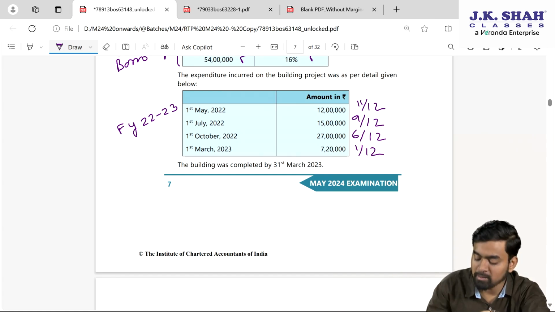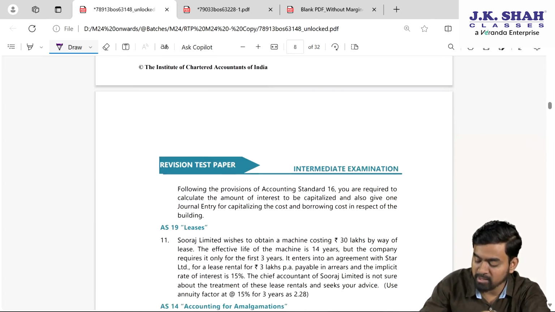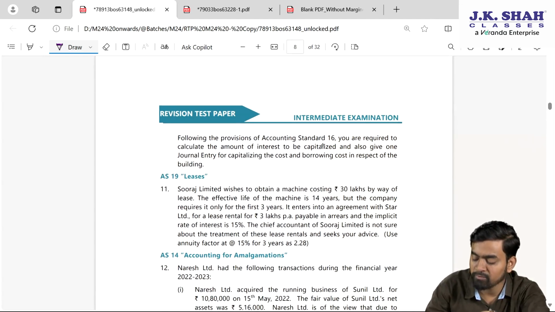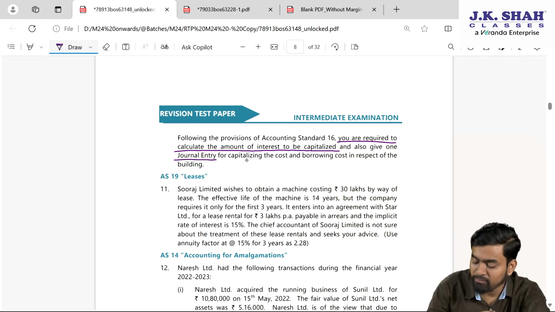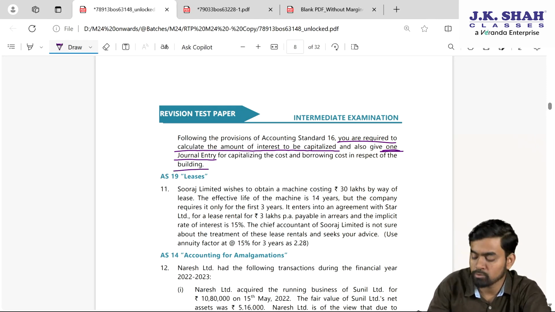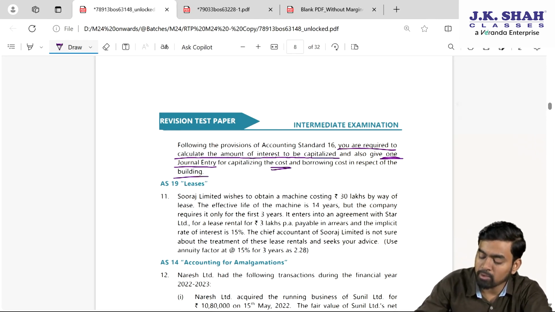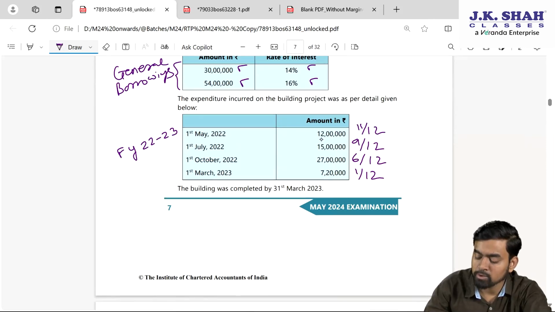Fine. The building was completed by 31st March 23. Following the provision of AS 16, you are required to calculate the amount of interest to be capitalized, and also give one journal entry. They are asking for capitalizing the cost and borrowing cost in respect of the building. Fine, no issue. Cost we have incurred, that I already know. Please confirm here. Total cost 12 lakhs